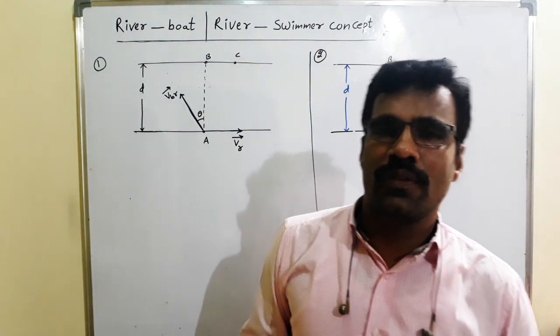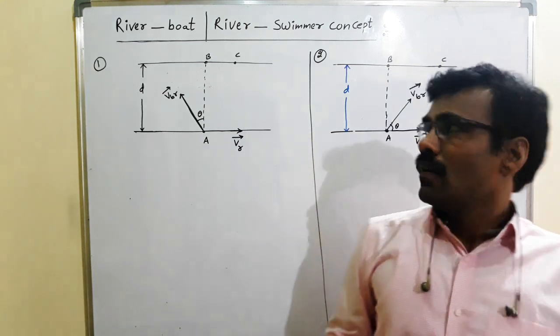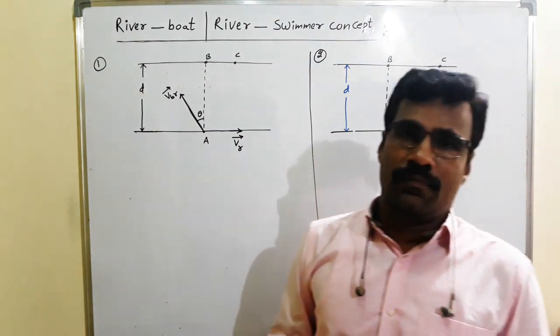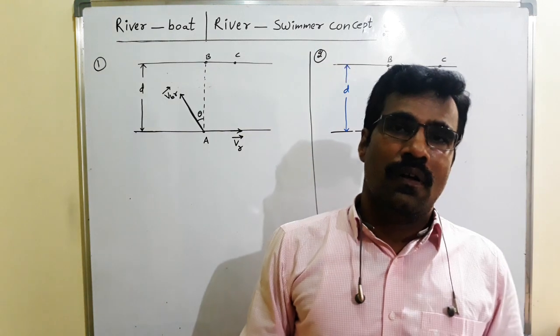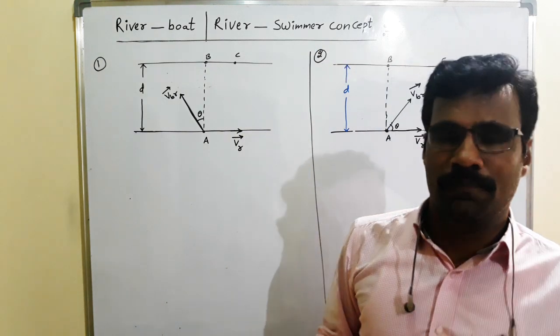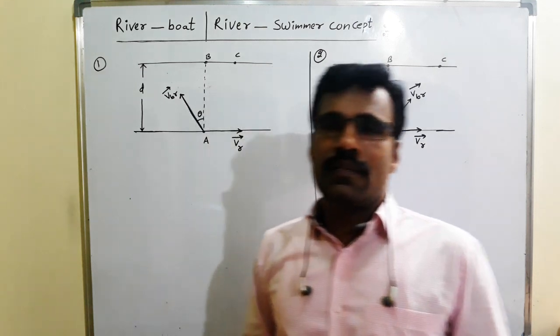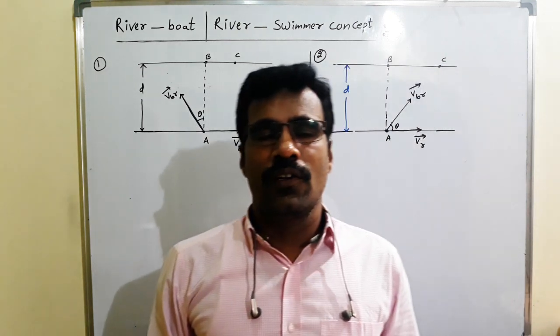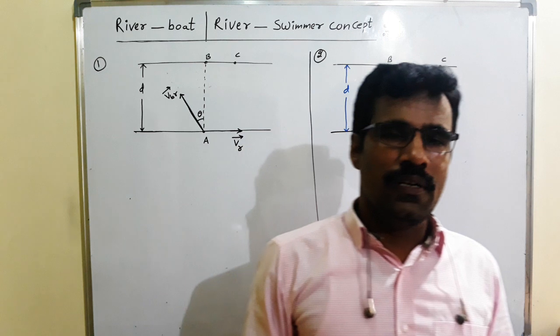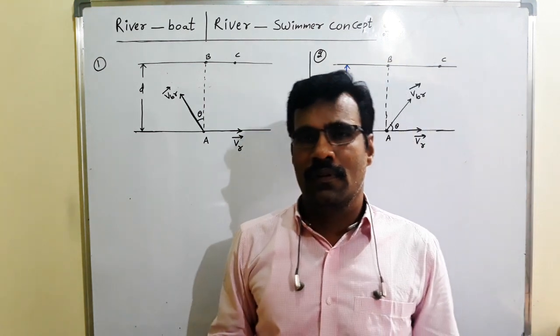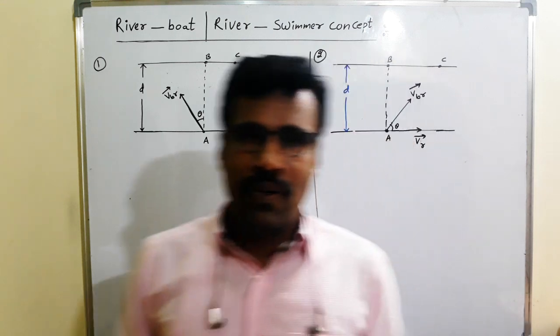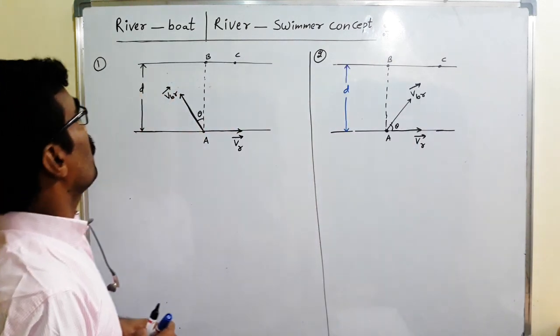Today we are going to discuss the riverboat concept. Riverboat or river swimmer concept, aeroplane wind concept is the same. It is explained by using relative motion. Already we studied relative motion and the rain man concept. Today we will discuss the riverboat concept.